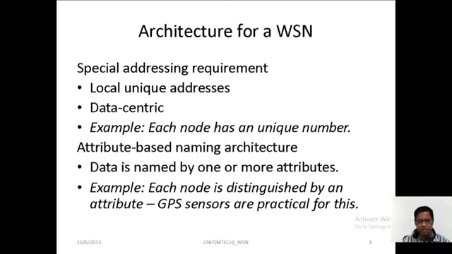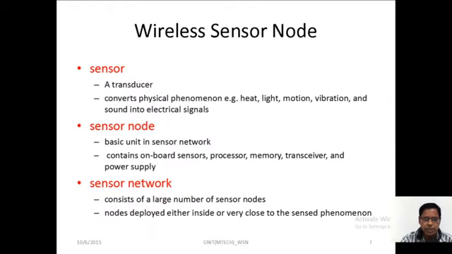Each node is distinguished by an attribute, because each sensor node has a unique number and is identified by its distinguished unique attribute number. GPS sensors are practical for this. When you want to assign a node to a particular location, by using GPS we can easily identify the location area.